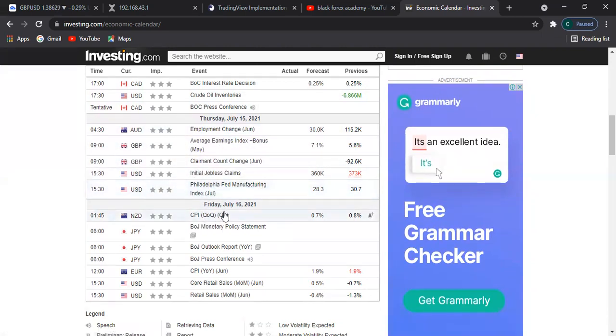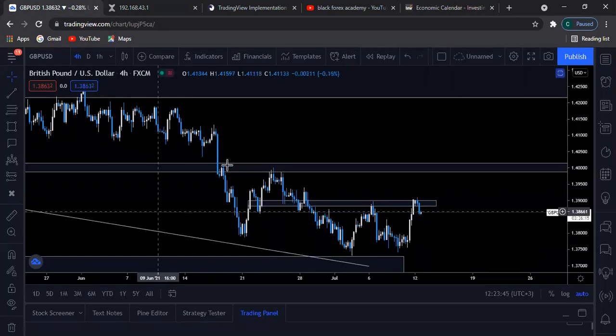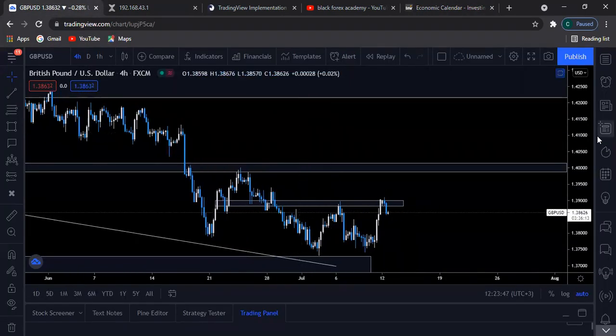And then on Friday, we have the CPI for the euro, another strong event, and the CPI for the New Zealand dollar, right? So these are the strong events from Friday, with the core retail sales ending the day for the US. So these are the fundamental events for the whole week, and just be sure to always be checking the events before you actually take a trade.